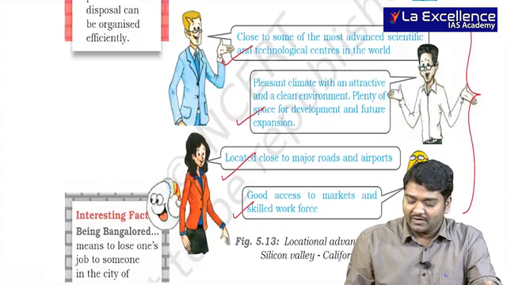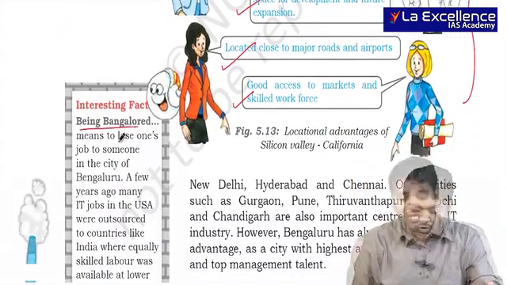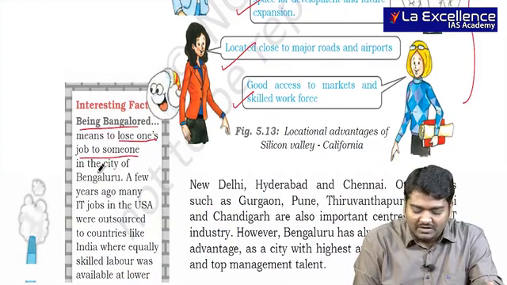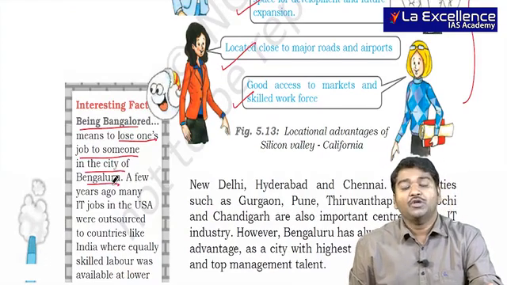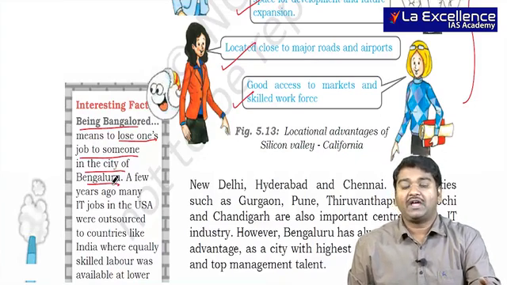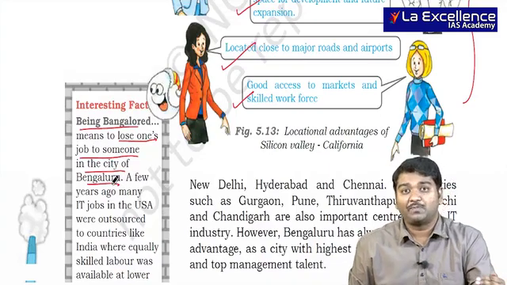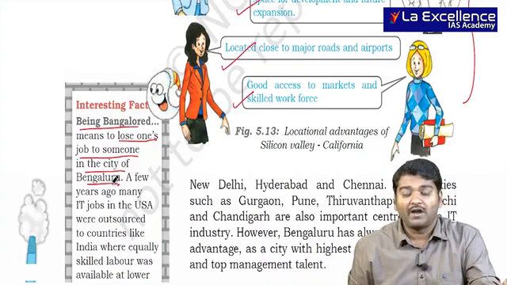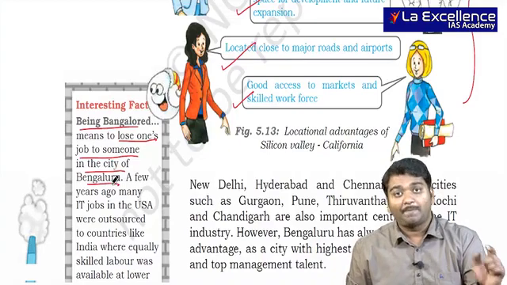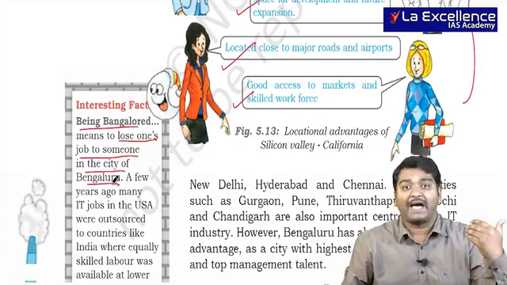Apart from this, wherever you come across these facts, being Bangalore means to lose one's job to someone in the city of Bangalore. Usually in the United States and other countries, most of the IT jobs are being lost because most of these projects are being sent to Bangalore. And when it is sent to Bangalore, the person who is in the United States will lose the job. So it is called being Bangalore.